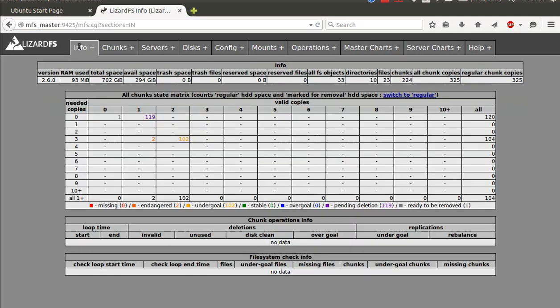The first is the info page that contains all the missing, endangered, undergoal, stable, and overgoal chunks. It contains the RAM used, the total space we have, the available space, the trash space, the total number of directories and files, and the chunks and all the regular chunk files.